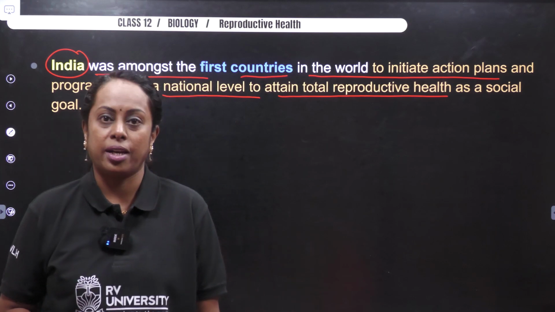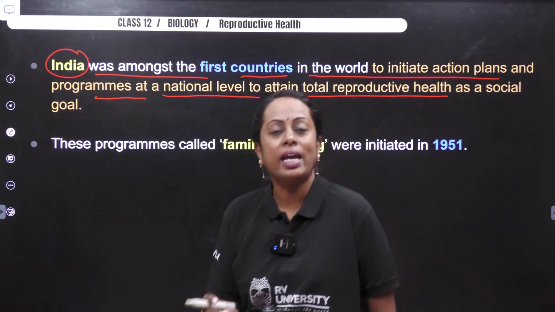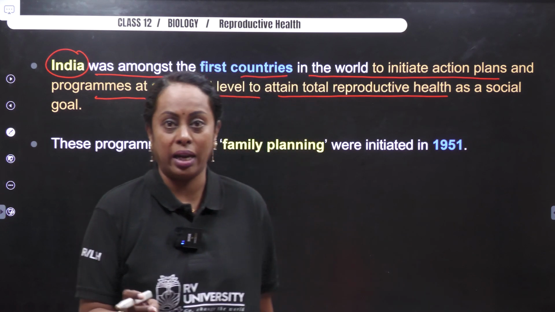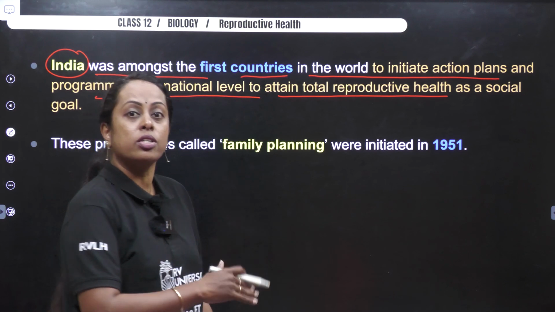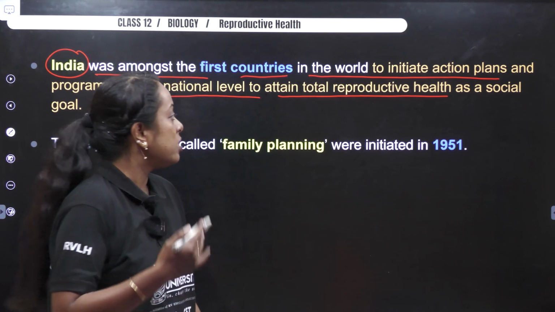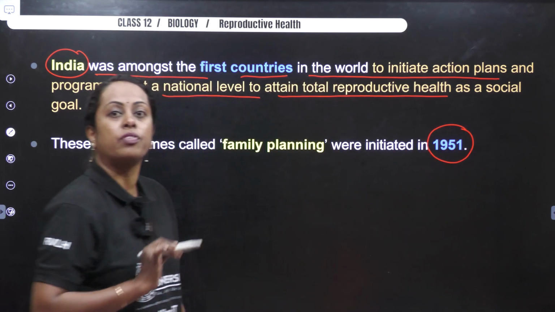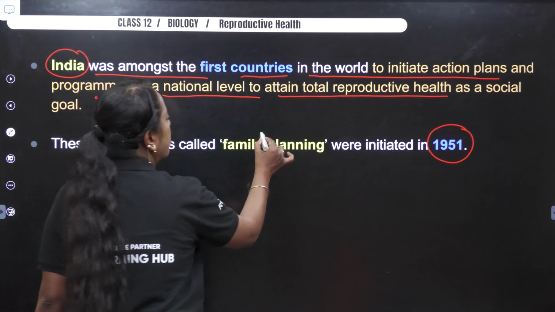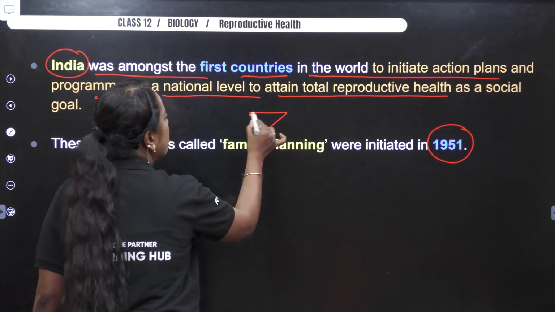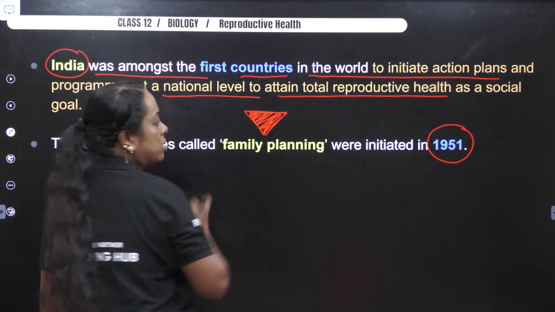These programs were called family planning. If you have gone through previous papers, this question would have arisen: which year was it initiated? 1951. And there is a symbol for it, an inverted red triangle. So make sure you remember this.